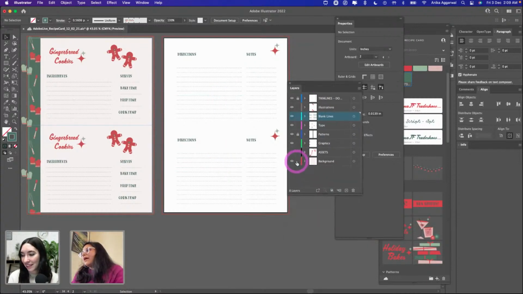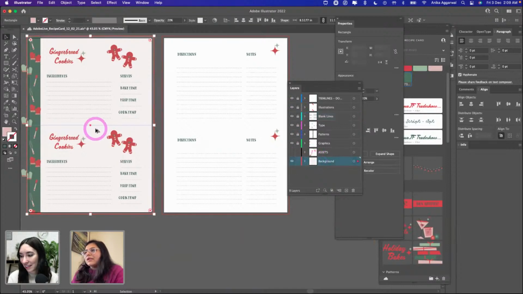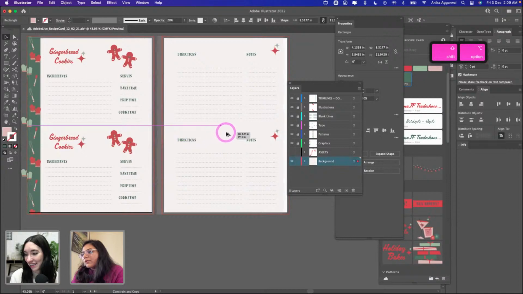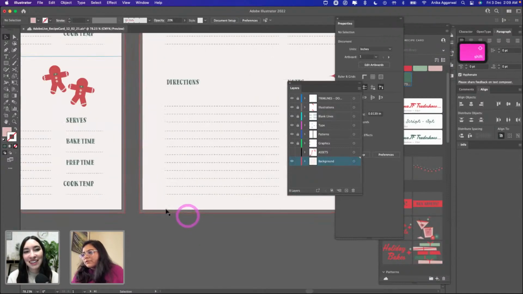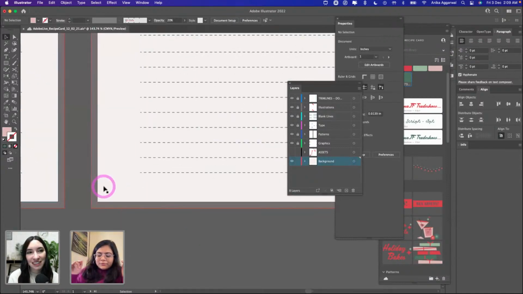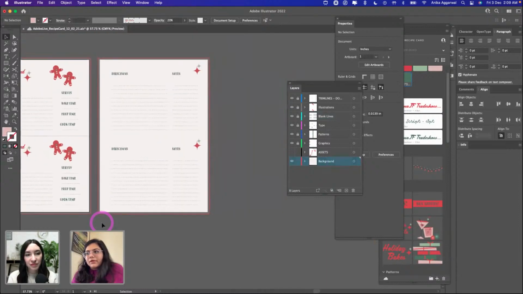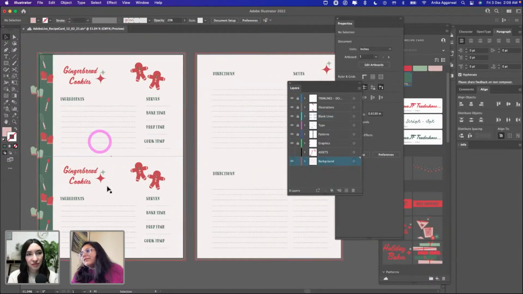And then we have the background layer. Let me go ahead and lock everything else and have the background. And then I'm just going to quickly drag it out here. And as you can see, if you look closely, it's going outside the bounds of my artboard, which is essentially the bleed. Since I have trim marks in this case, but in case you're printing where everything is to the edge and you don't want your icons or your graphics to cut out, you should take care of the bleed, and it differs from the size of the print that you're using. So just a little tip there.